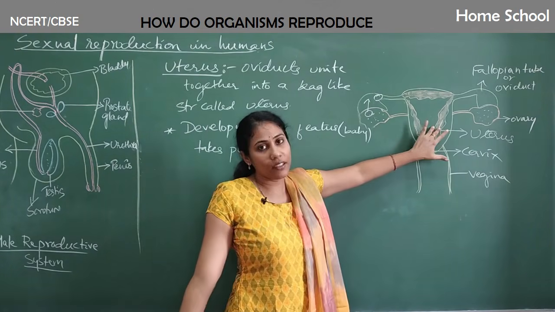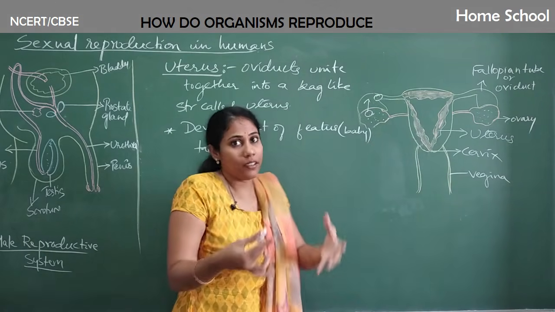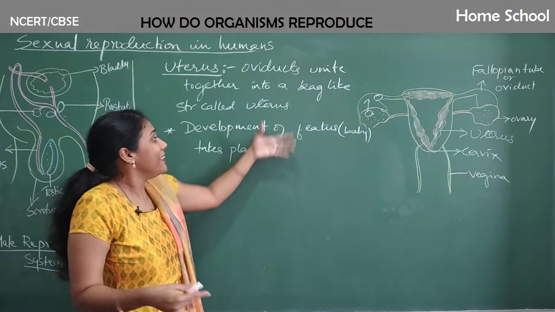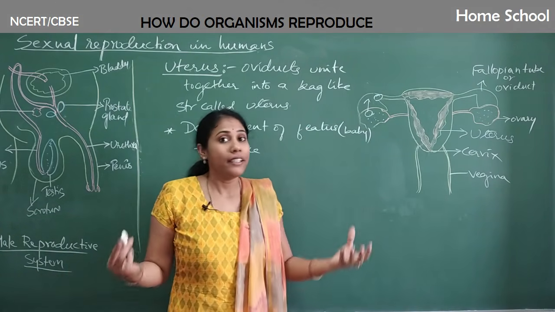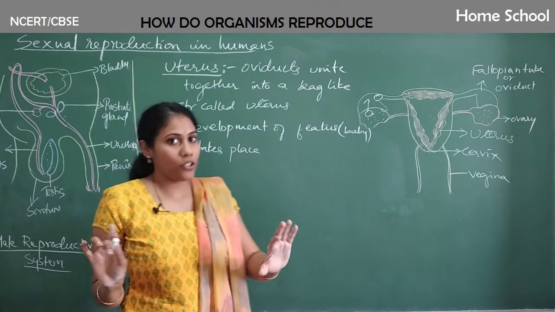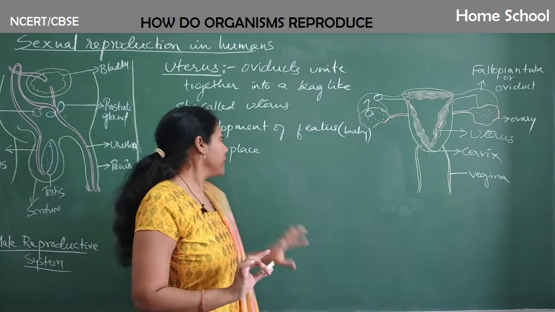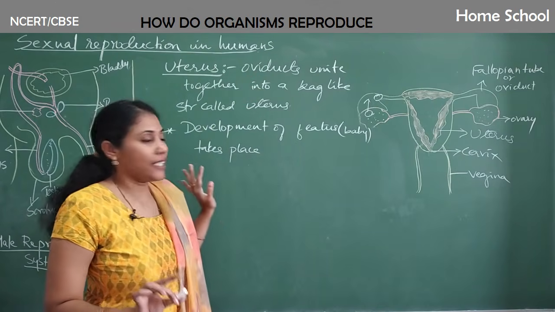Placenta formation occurs, and so many things occur in that period. Like what period? The period where the fetus starts developing into a small baby. Clear? So let us discuss all about them little later. Just try to remember these points about the uterus.